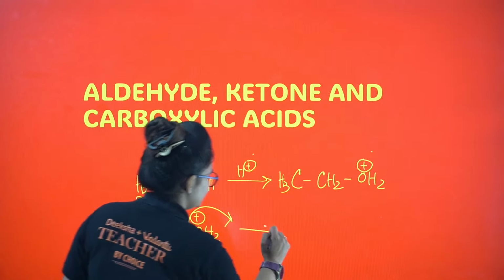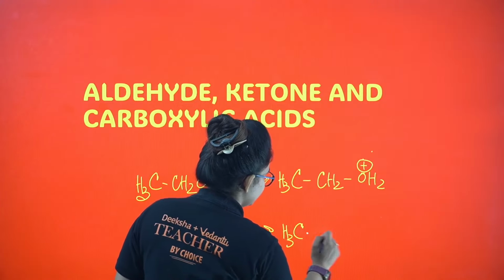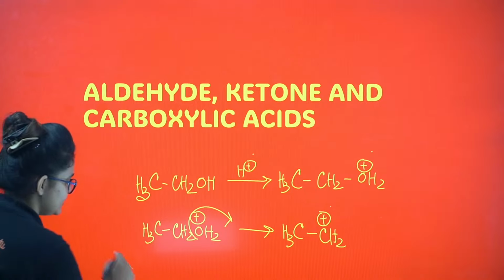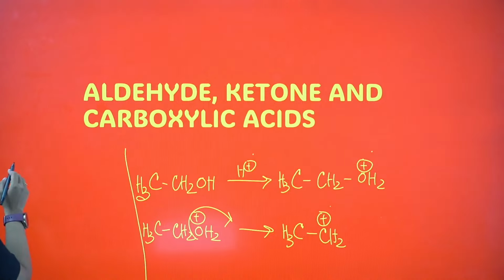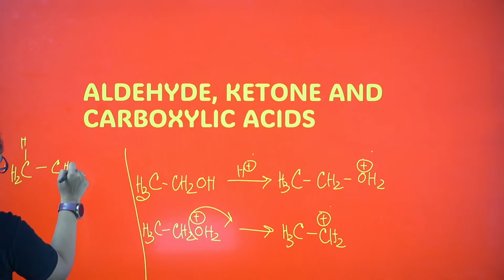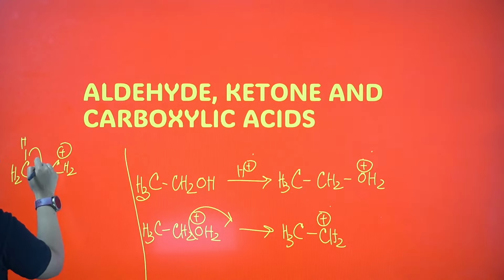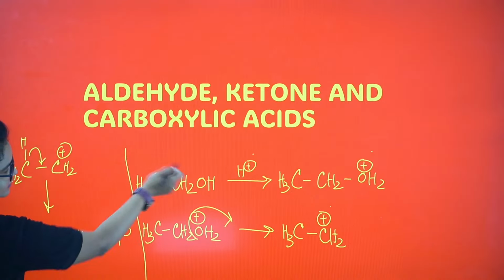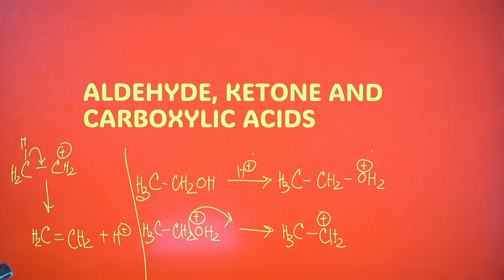It will leave the system and I will end up with a carbocation, CH3, CH2 plus. Got it? Next step, I'm writing here. Breaking one hydrogen, and here I'm having CH2 plus. So this bond jumps here and one H plus is released. Hence CH2 double bond CH2 plus one hydrogen I'm getting. This hydrogen again will be utilized in the first step. I guess it's clear, my dear.